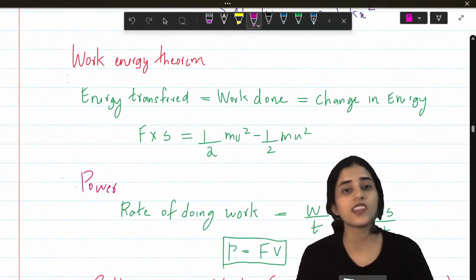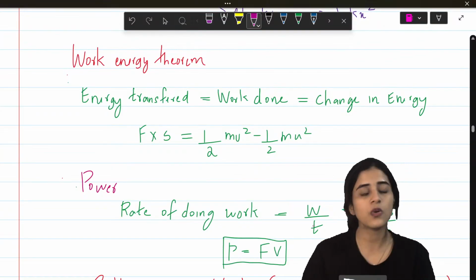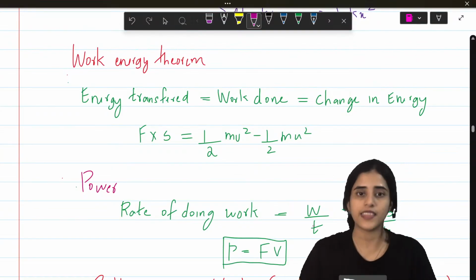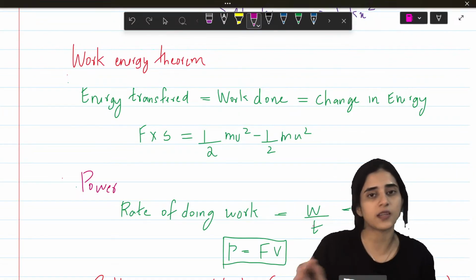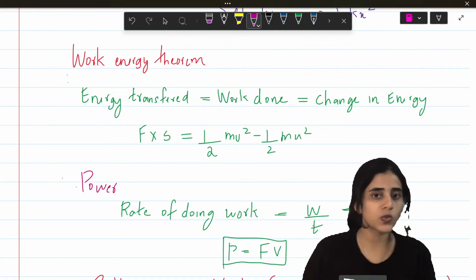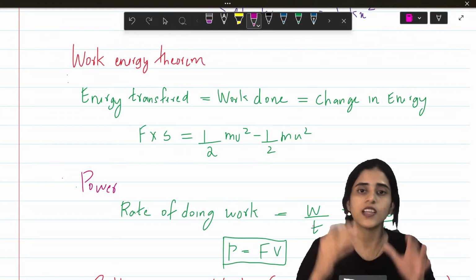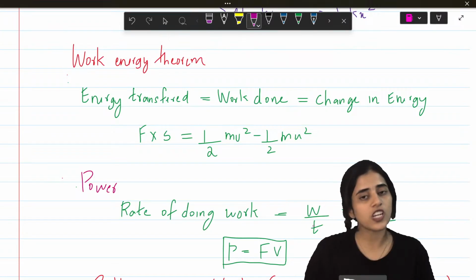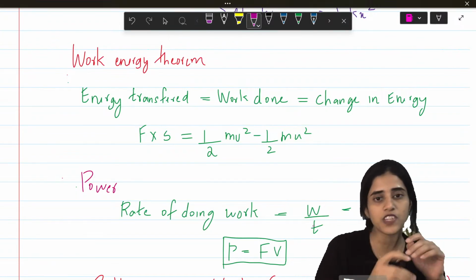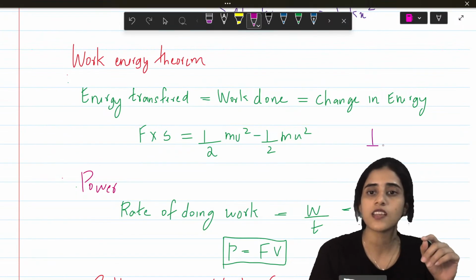Next, very important theorem, work energy theorem. What does work energy theorem say? That whenever I do work, it means that I am transferring some energy. Right. When I'm doing work, obviously some energy is transferred. So that means change in energy is the same as work done. Now what is change in energy? Energy is half mv square. So change in energy is half m.